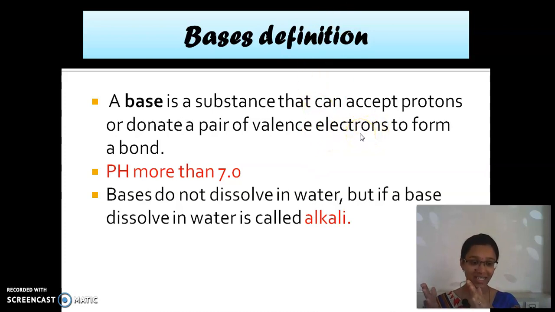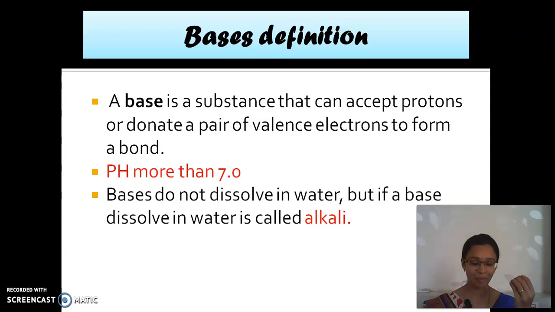Listen, acids have mutual exchange and covalent bond. But here they donate a pair of valence electrons.